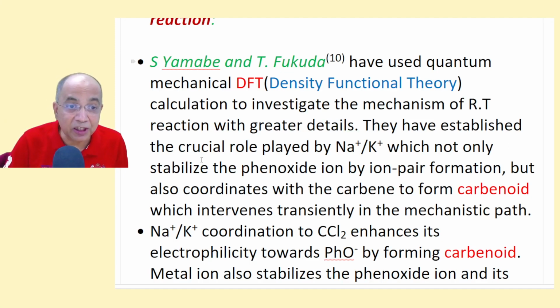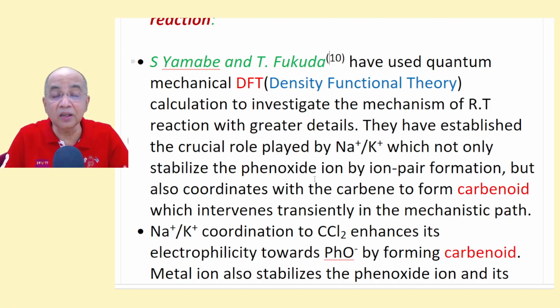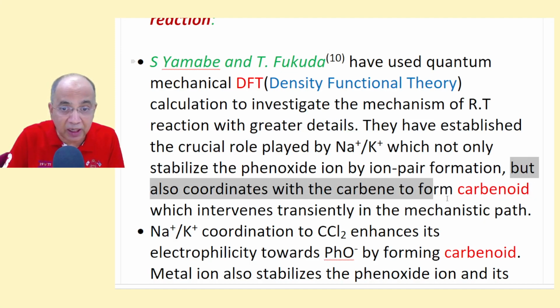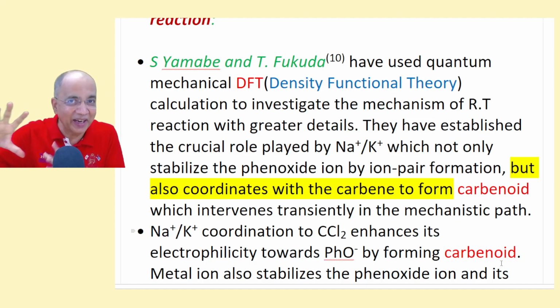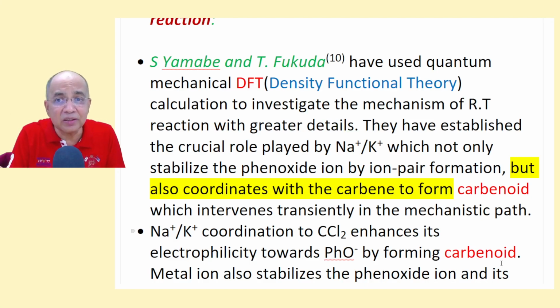They established the crucial role played by Na+, K+ or any other metal ion, which not only stabilizes the phenoxide ion by ion formation, which was the earlier concept, but also, I repeat, also coordinates with the carbene to form a carbenoid, which intervenes only transiently in the mechanistic path. So the reaction is not going via carbene, but carbenoid. Let me tell you what a carbenoid is.